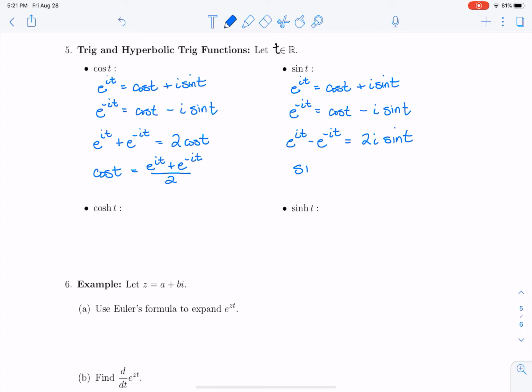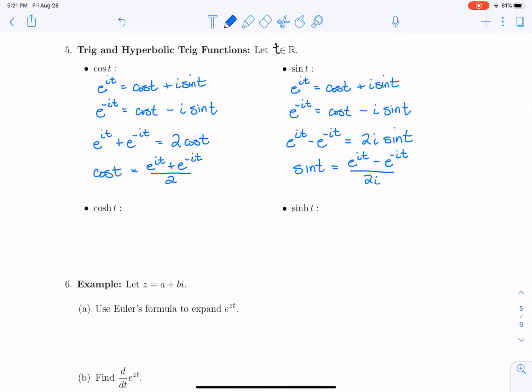So sine t can be written as e to the it minus e to the minus it, all over 2i. And so cosine and sine can both be written in terms of complex exponentials.